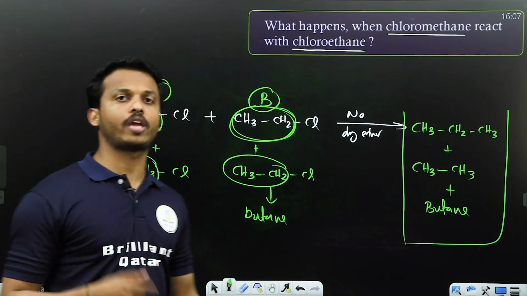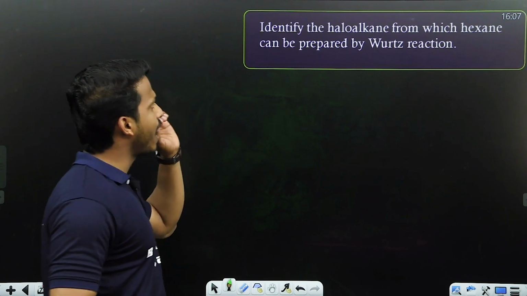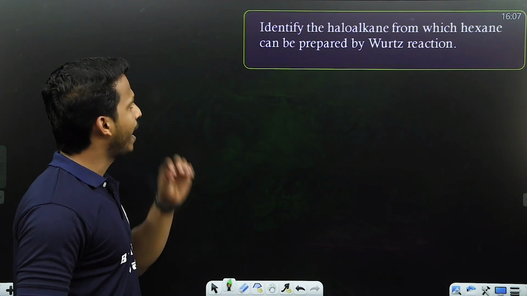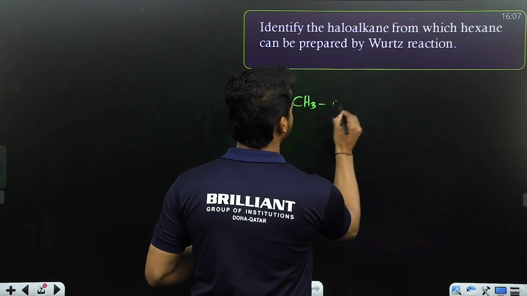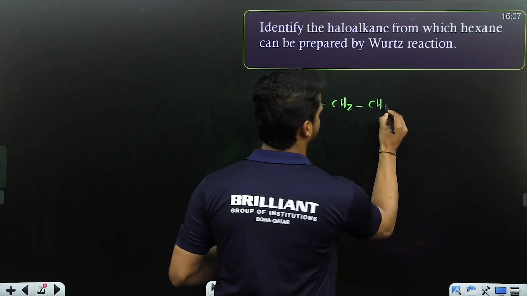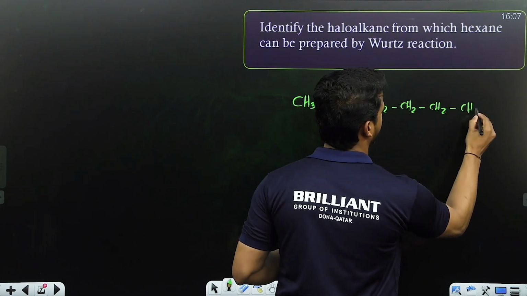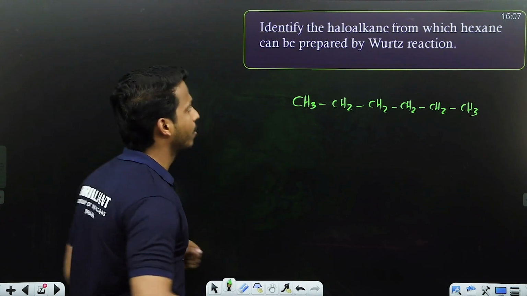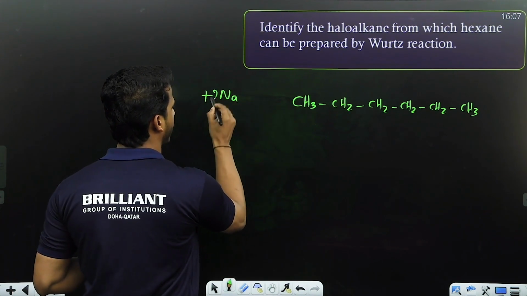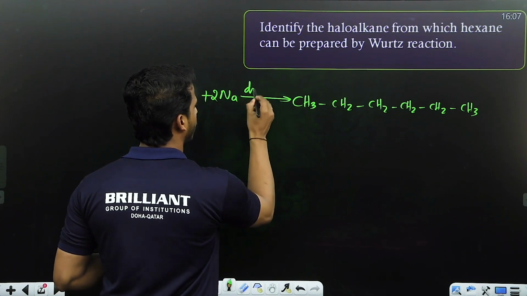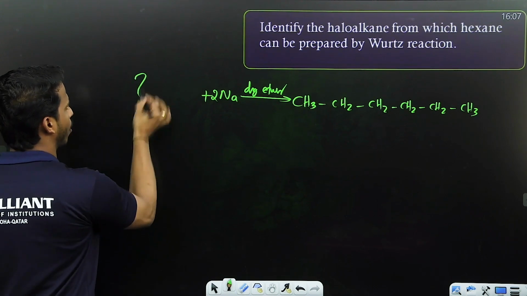And one more question you can expect from Wurtz reaction, all of you. Identify the haloalkane from which hexane can be prepared. What is hexane? You know, this is hexane, right? Hexane is an alkane. By Wurtz reaction, you know, Wurtz reaction means we are treating with sodium, right? 2 sodium will be there. The medium, you know, is dry ether. All right. What is the haloalkane?